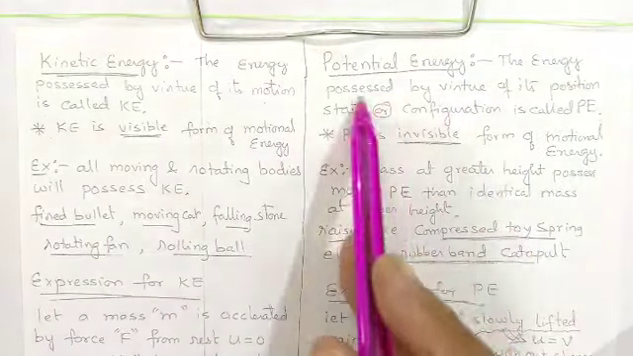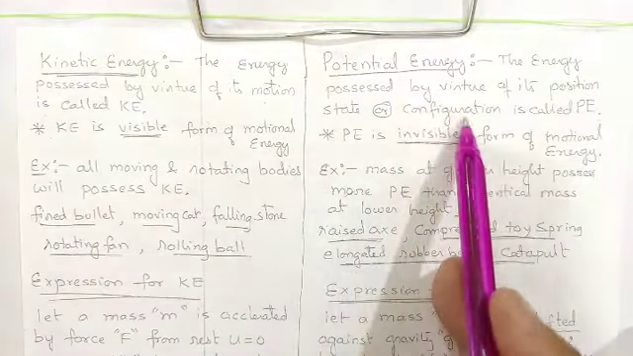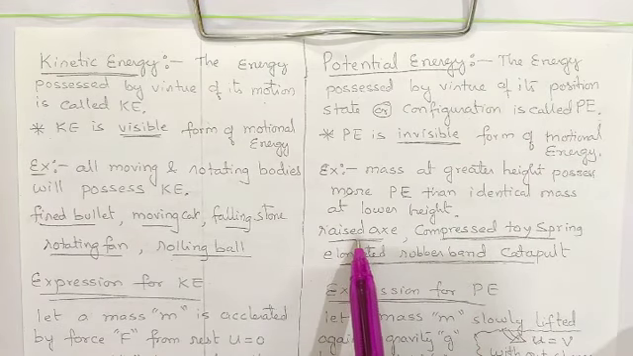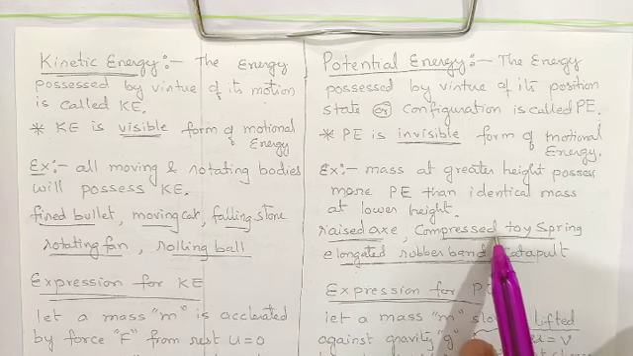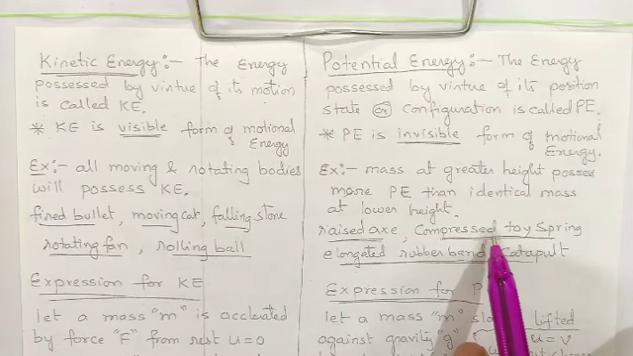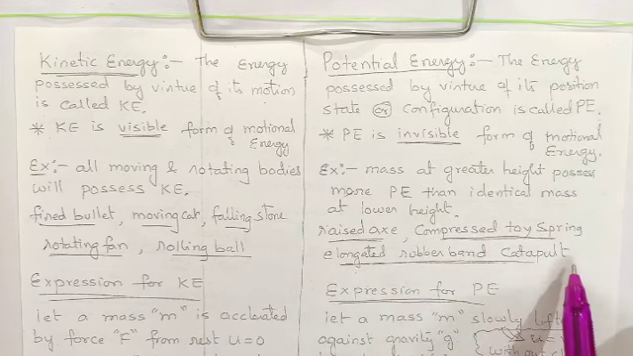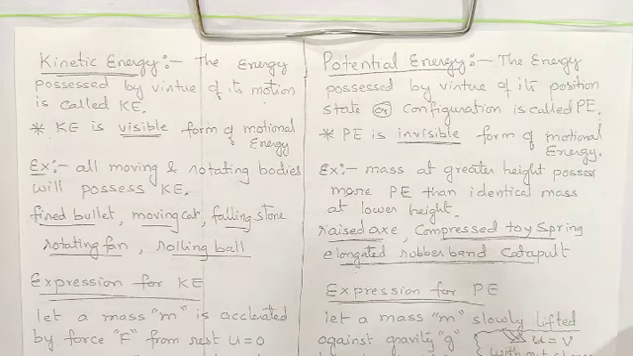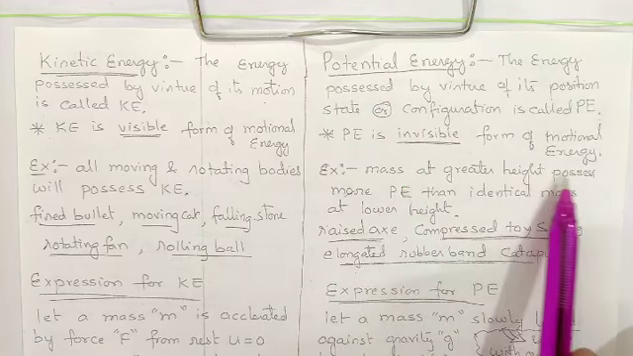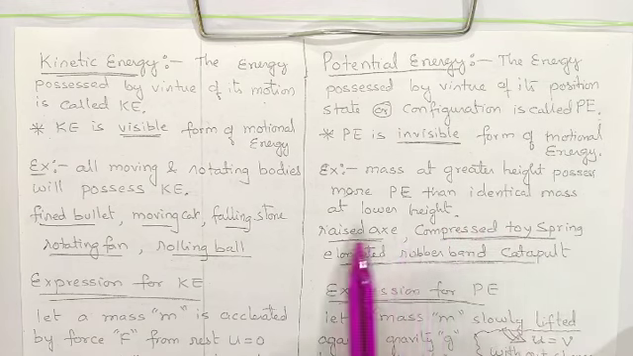Potential energy: the energy possessed by a body by virtue of its position, state or configuration is called potential energy. For example, a raised axe will hit harder than a slightly raised one. A compressed toy spring, if you compress it more, will give more kinetic energy later on. An elongated rubber band catapult: the more you elongate it, the more energy and motion gets stored in it. So a mass at a greater height possesses more potential energy than an identical mass at a lower height.